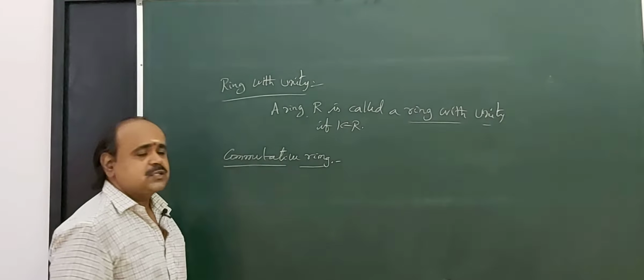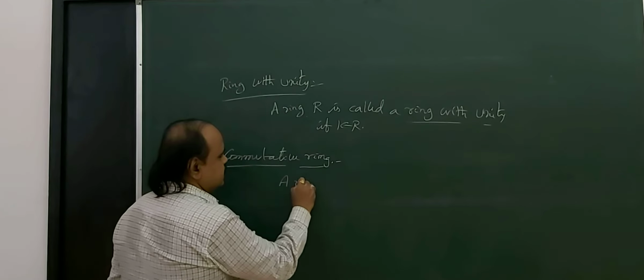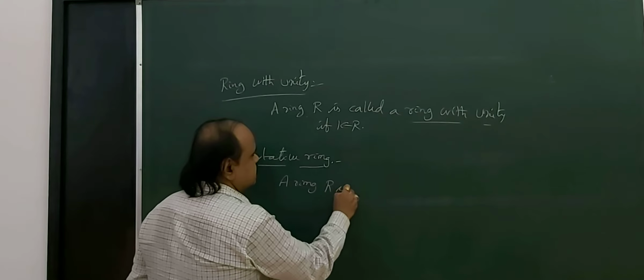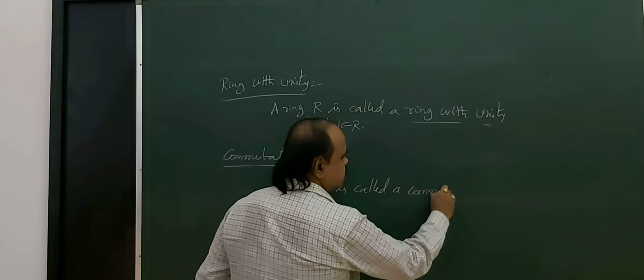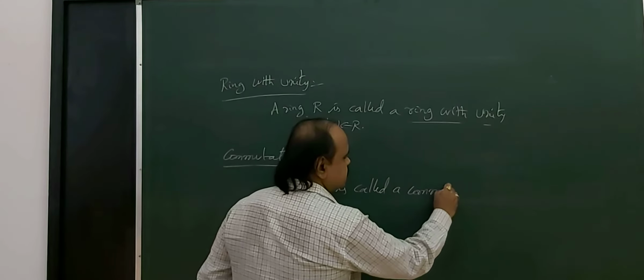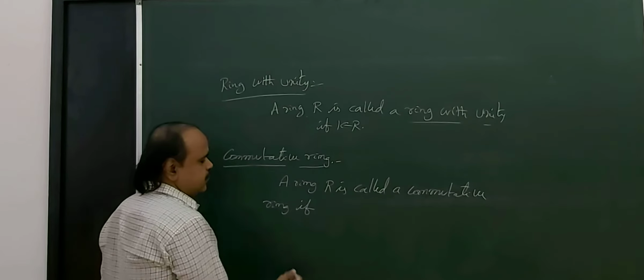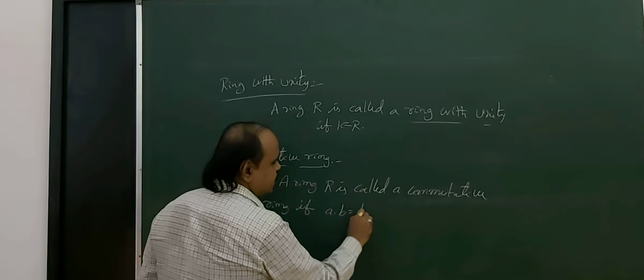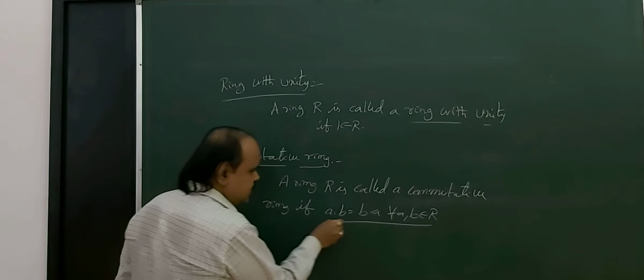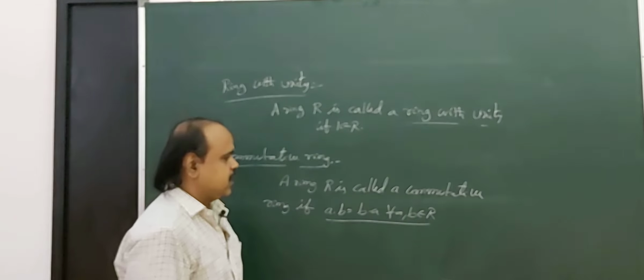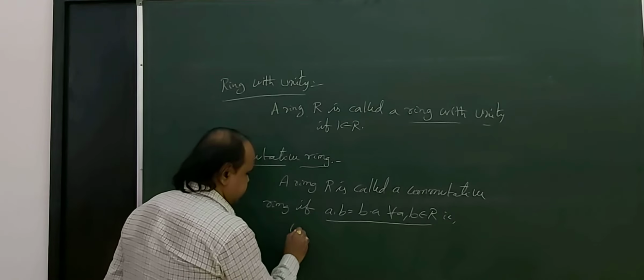Commutative ring. What is a commutative ring? A ring capital R is called a commutative ring if a dot b equal to b dot a for all a comma b belongs to capital R. What is this condition?